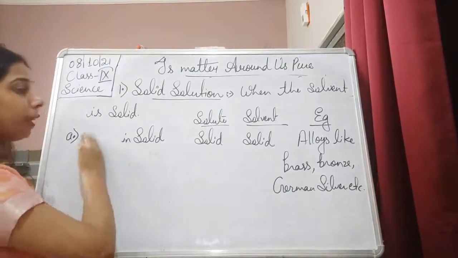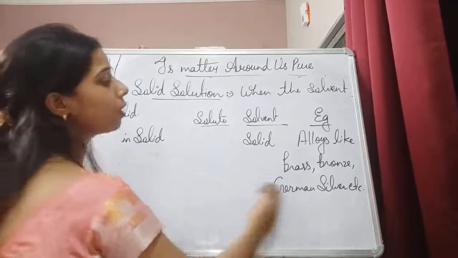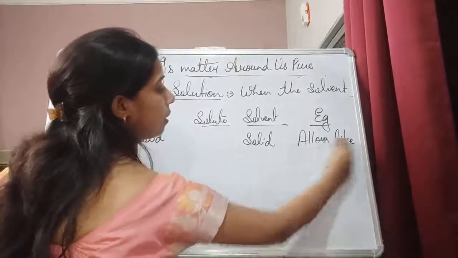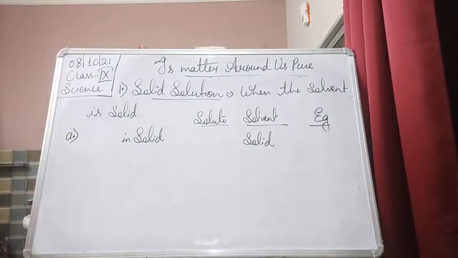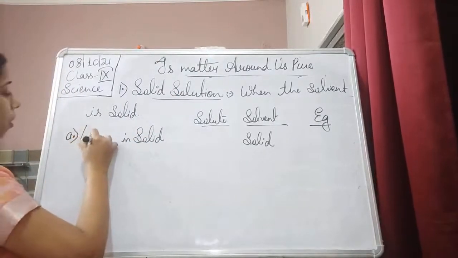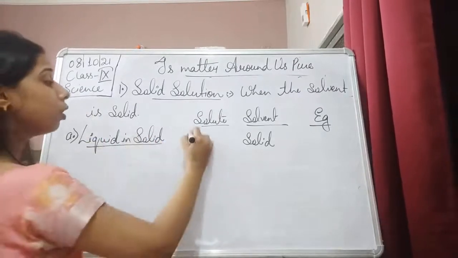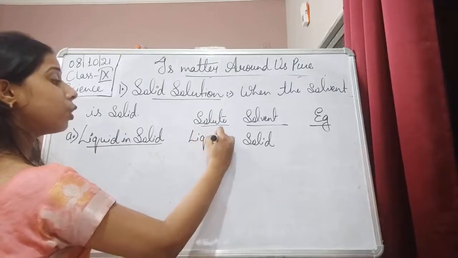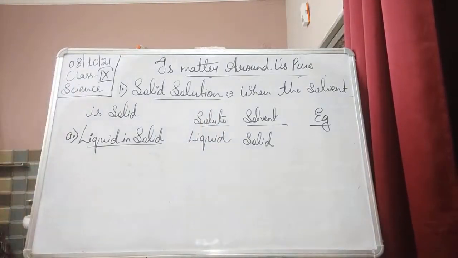Remember that the solvent always remains solid here. That is why it is called a solid solution. So let us see what liquid in solid is. It means the solute that we take here will be liquid. The solvent as usual will be solid only.